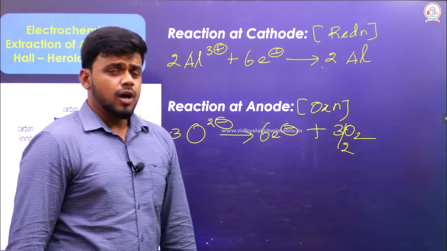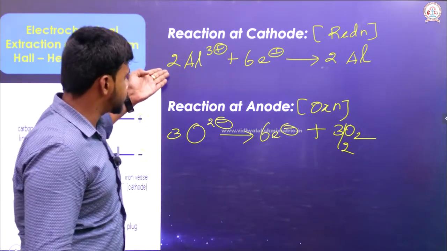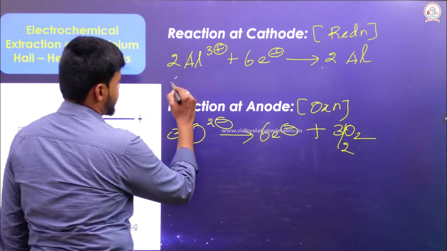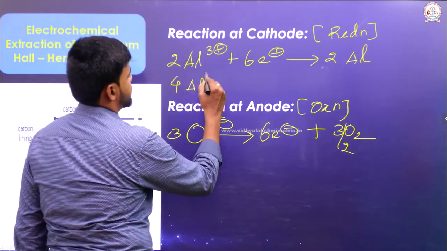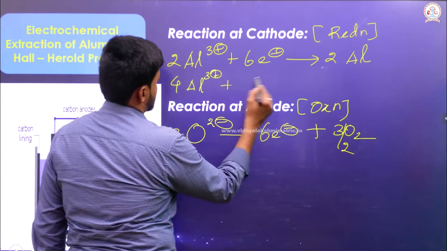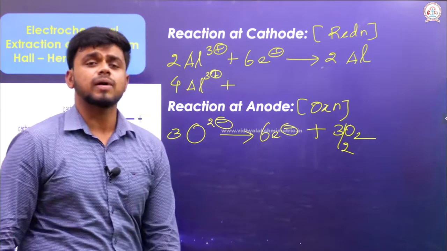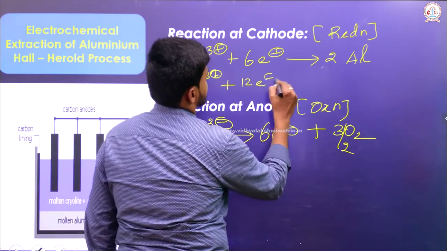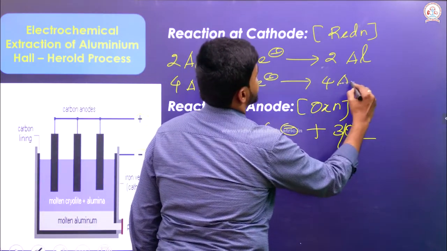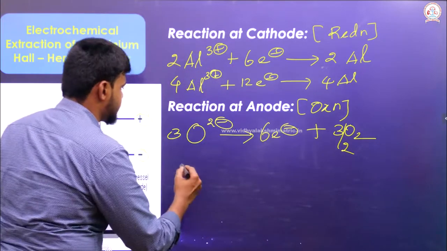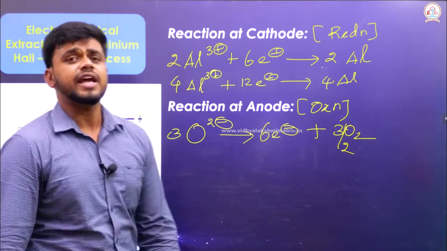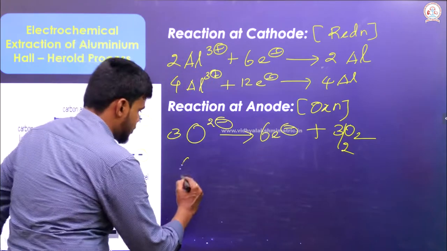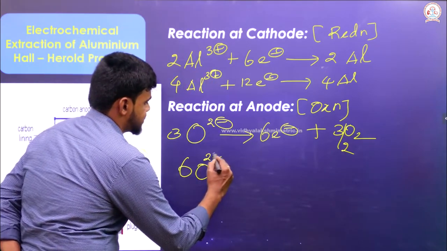Or else you can just make it 4, you can just make it 6. See, you can write either way. You can write it as Al3+: 1 Al will require 3 electrons, 4 Al will require 12 electrons. Therefore, here it is 4 Al. Here also you can write in a similar way. When I write 2 Al2O3, it is 6 oxygen atoms there. So it is 6 O2-.